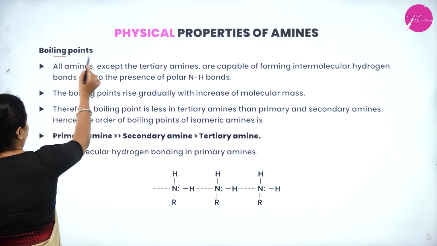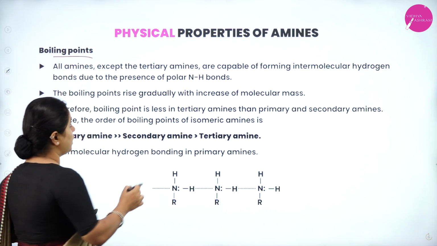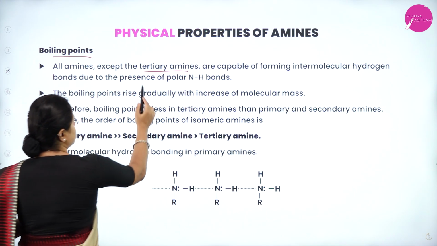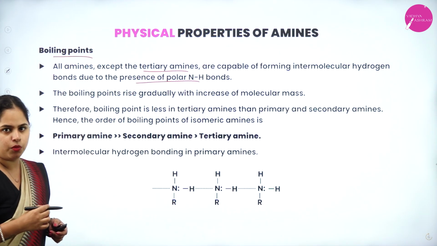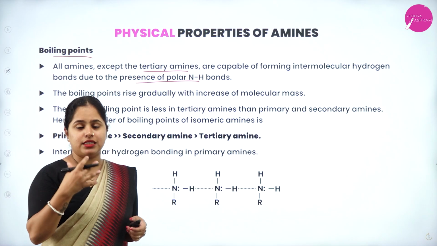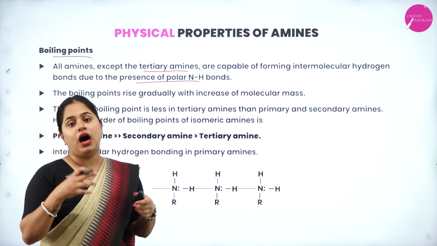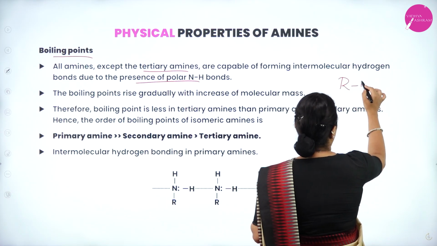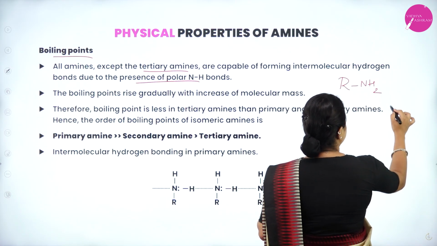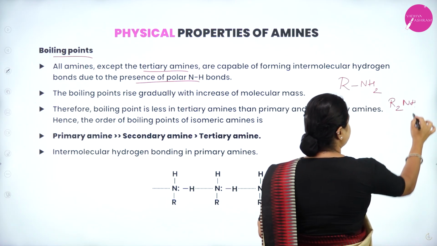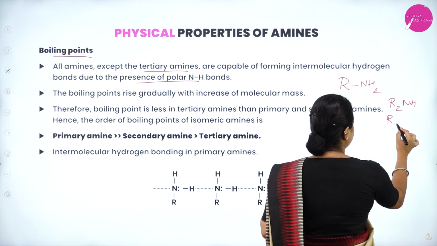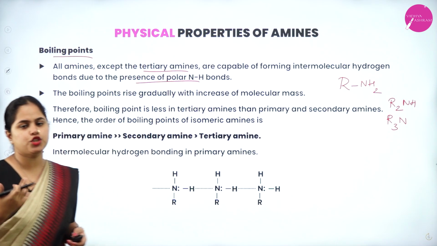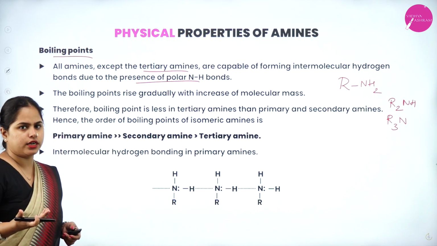Now moving on to boiling points, all amines except the tertiary amines are capable of forming intermolecular hydrogen bonds due to the presence of polar nitrogen-hydrogen bonds. Okay, so there must be a hydrogen atom present in the amine so that the hydrogen bond can be formed. In primary amine RNH2, you have 2 hydrogen atoms. Secondary amine, it is R2NH, you have one hydrogen atom. Tertiary amine is R3N. You don't have any hydrogen on nitrogen itself. So that means tertiary amines do not form intermolecular hydrogen bonds, right?